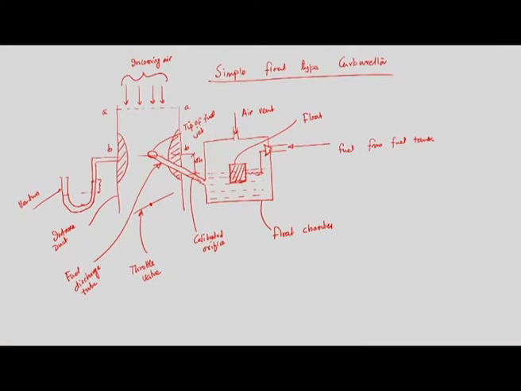Therefore, what we can see from this arrangement is that the pressure difference between the cylinder and the ambience, essentially created by the travel of the piston from TDC to BDC, will allow incoming air to come into the cylinder through the intake duct. While air is flowing through the intake duct, we can provide projected areas so that we can again create a pressure difference by increasing the flow velocity of air, so that pressure difference will create a driving force